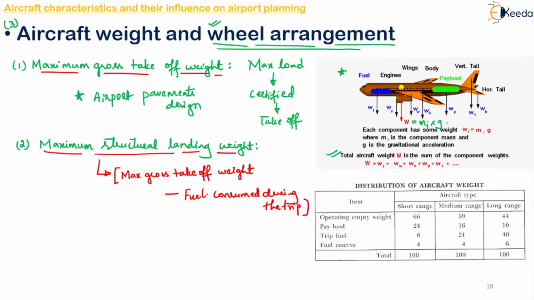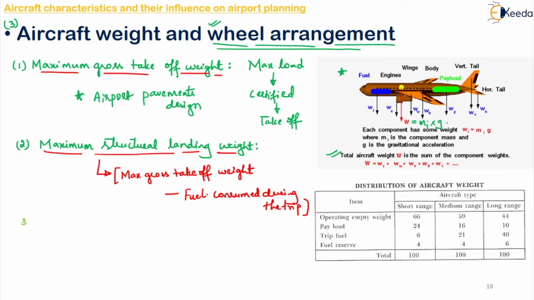Okay, so the main gear of the aircraft is designed to support this maximum structural weight, because such situations rarely occur. For instance, say if an aircraft faces trouble immediately after the takeoff, the pilot has to carefully return the aircraft to the airport, and it should be so manipulated that the maximum landing weight is not exceeded.